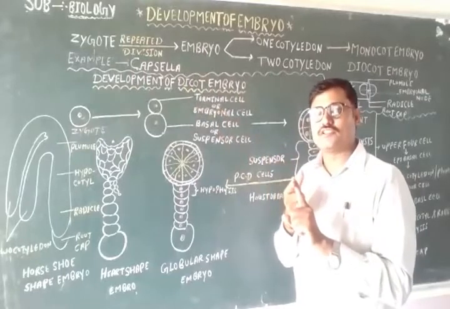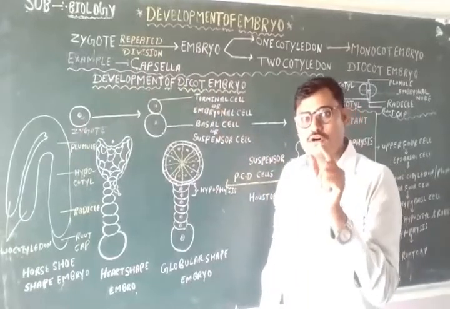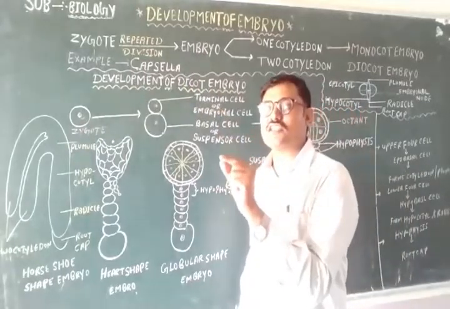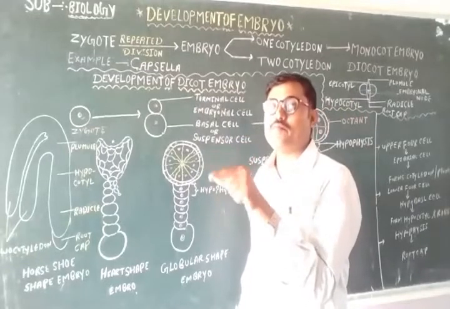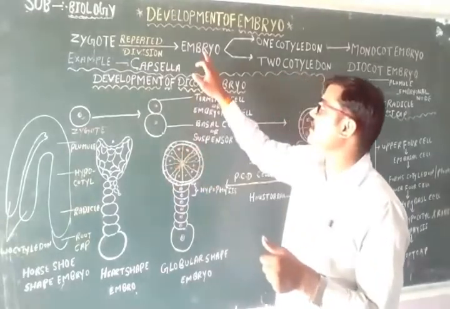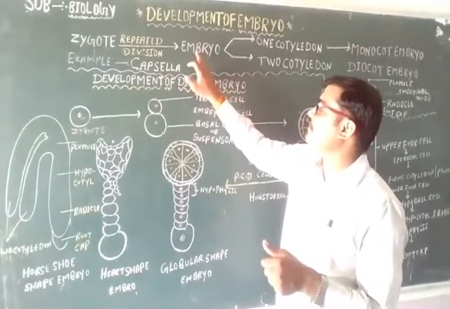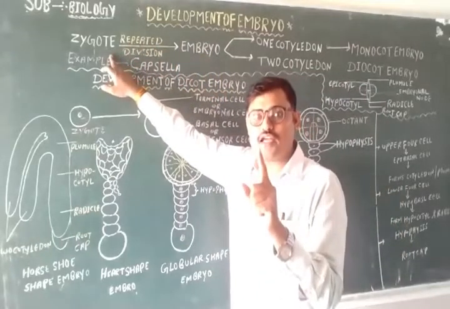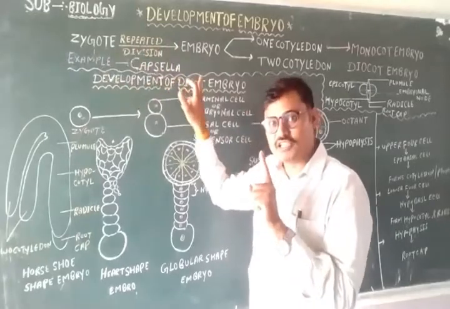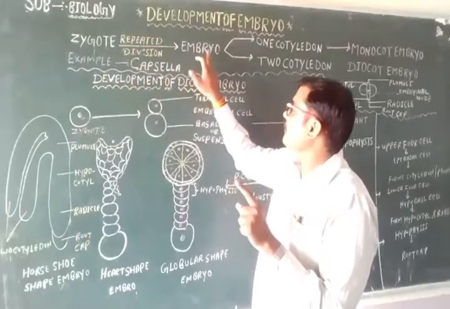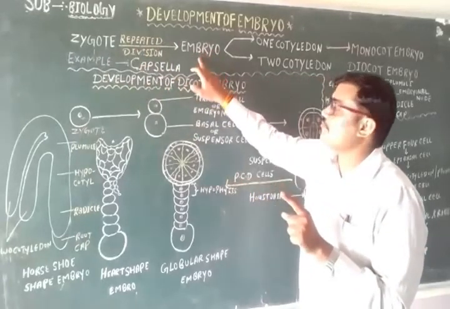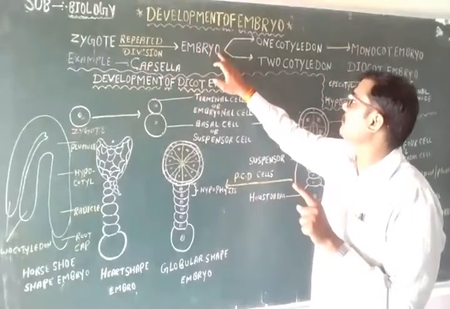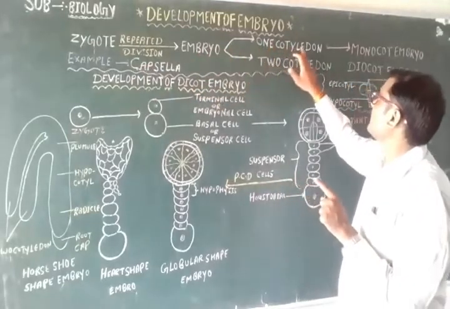Embryogenesis: genesis means synthesis or formation, and embryo means embryo. So the formation of embryo from zygote is known as embryogenesis. Then, when the embryo forms, it will develop into one cotyledon or two cotyledons.